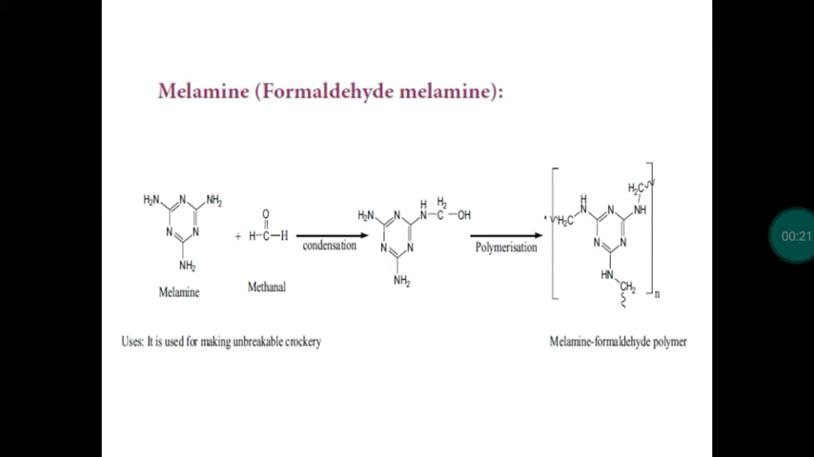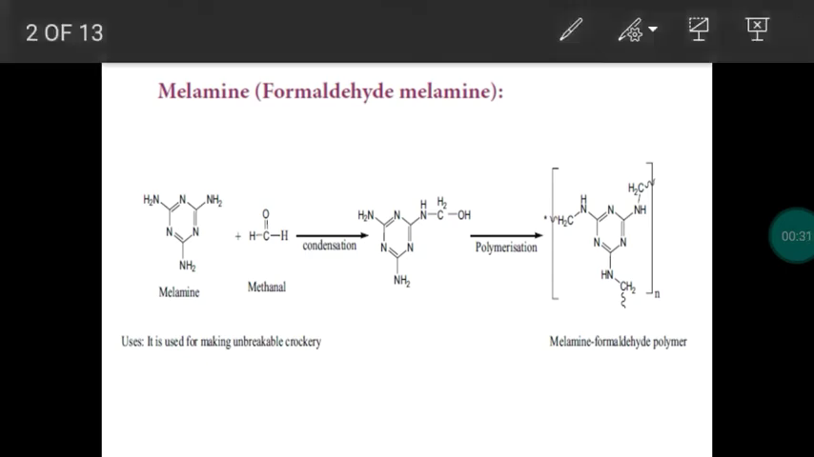First one, formaldehyde melamine or melamine formaldehyde resin. So this is a condensation polymer. So the reaction will be condensation reaction. The monomers are melamine as well as formaldehyde. These two monomers will undergo condensation reaction, and finally we get polymer formaldehyde melamine resin or polymer.